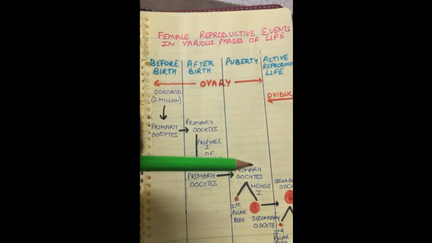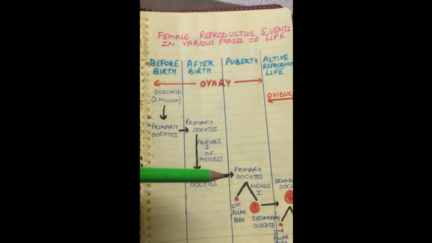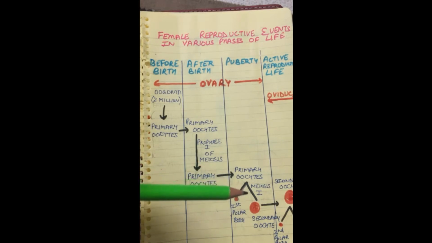When puberty is attained, just before ovulation, just before the release of the ovum, these primary oocytes will complete their meiosis 1. Now, they were in prophase 1, and they will complete the rest of the stages just prior to ovulation in puberty.